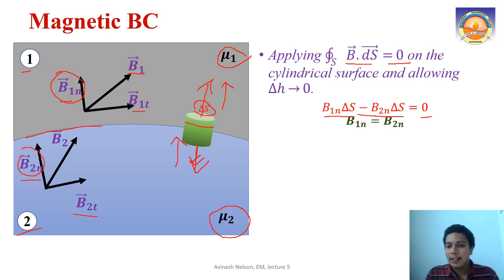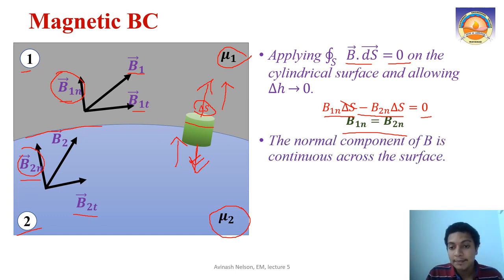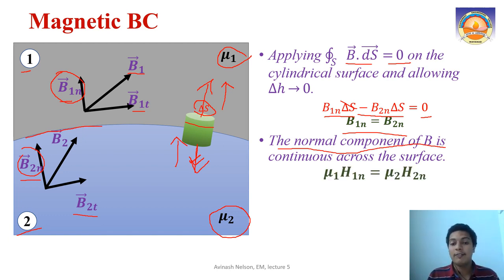So that means this B1N delta S equals B2N delta S, the delta S will become cancelled, and you will have B1N equal to B2N, right? That is our first conclusion. Our conclusion is that the normal component of magnetic flux density is continuous across the surface, or continuous across the boundary. On the boundary, the normal component of magnetic flux density is continuous, so there is no change happening. So B1N equal to B2N is your first condition.